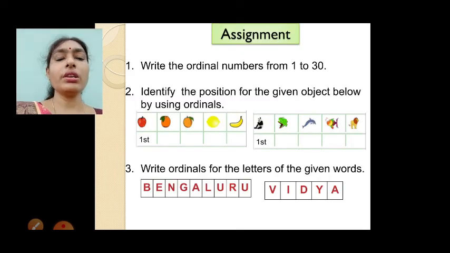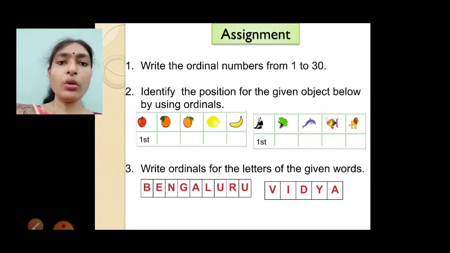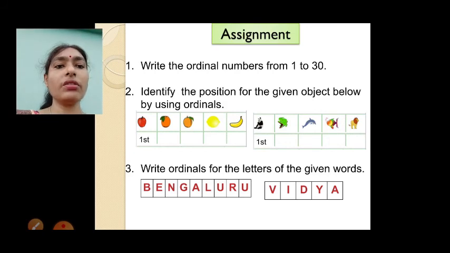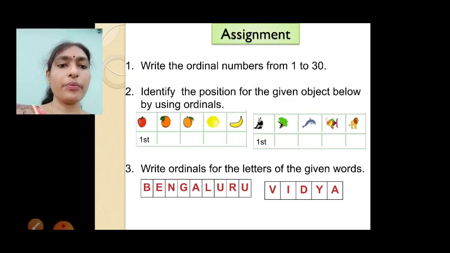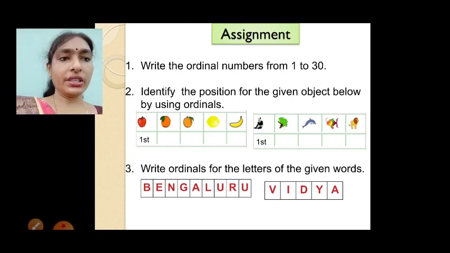Now home assignment. So what you will write in your classwork? First you will write the ordinal numbers from 1 to 30. Okay, like 1 first, 2 second. So like that way you will write till 30th. Okay, next you will identify the position of the given objects below. So first object is fruits. You will write the position for that, and second is some animals. Then I have given some words. You have to write the ordinals for the letters. Okay, for each word you have to write the ordinals for each letter.